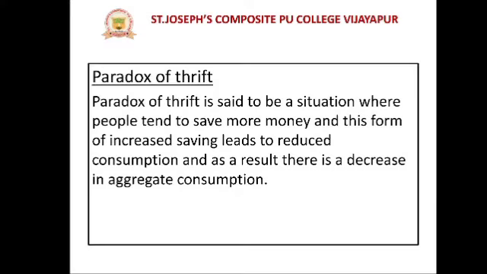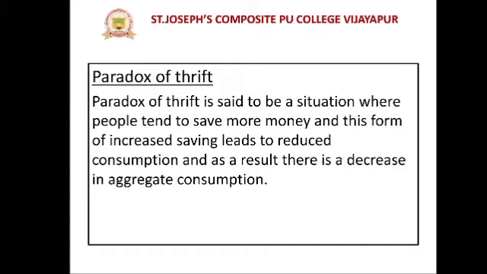How? Take for example, if I want to save 5,000 of my income, in my mind the saving is 5,000. Am I ready to spend more money? No. Why? Because my intention is saving. So the money will be saved in my pocket. But what about aggregate consumption? What about aggregate expenditure in the economy? When I was thinking of saving money, automatically I reduced buying goods and services in the market.